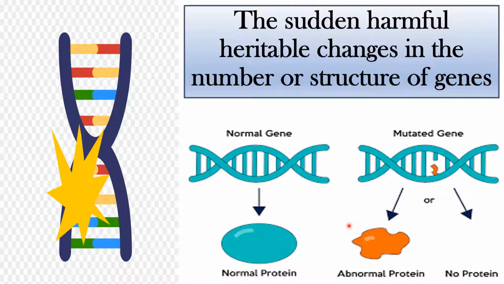It means that wherever this protein is going to function, for example, the shape of the legs, right? The normal shape of the legs will not be formed if the protein is abnormal or if the protein is not produced. Okay, so in gene mutation, what can happen? Either the protein expressed is abnormal or the whole protein is absent.